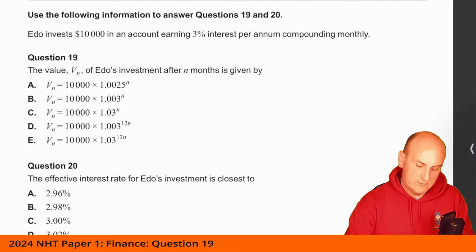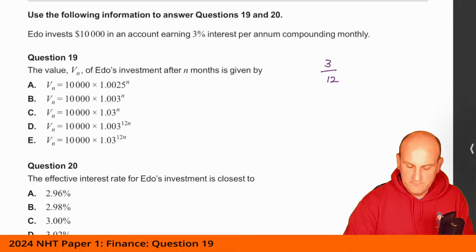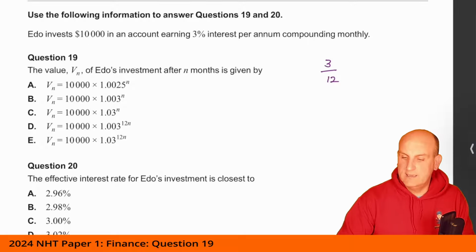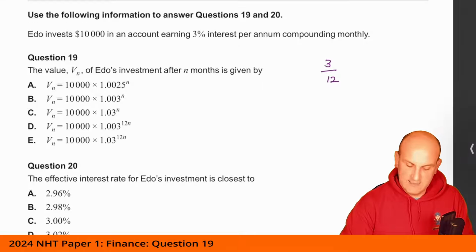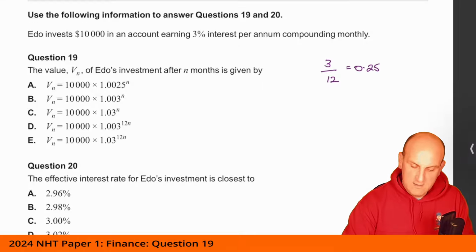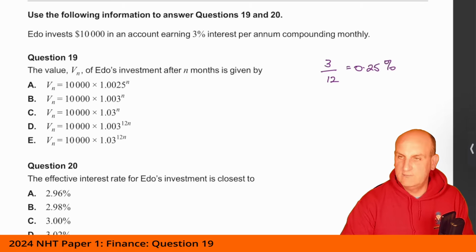Well, the first thing we've got to do is turn 3% into a monthly interest rate. So we take 3 and divide it by 12. If I do that on my calculator, and I'm not going to show my calculator for that, I get 0.25. That's percent. I've got to then divide that by 100 to get me to a decimal.